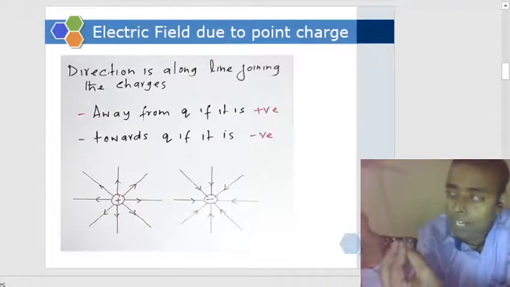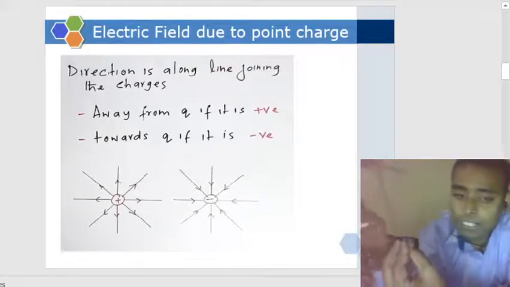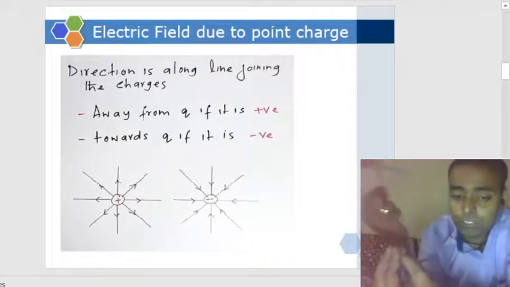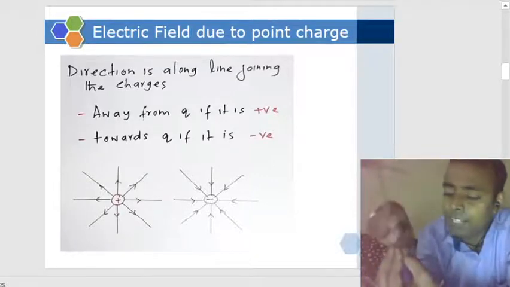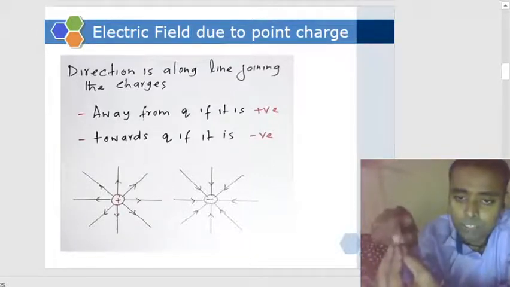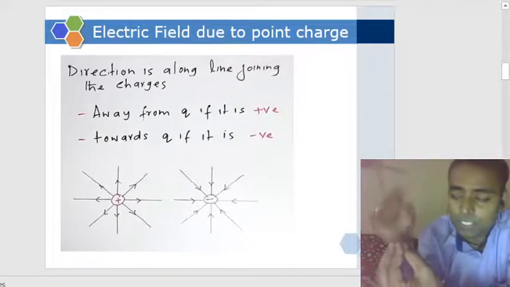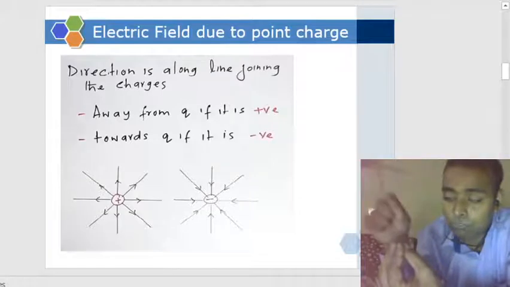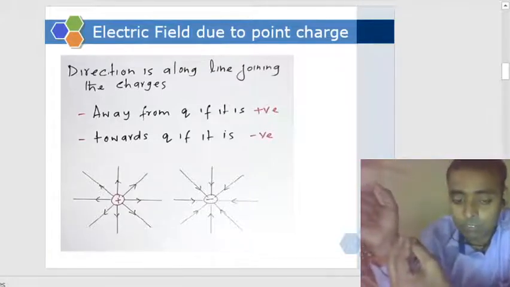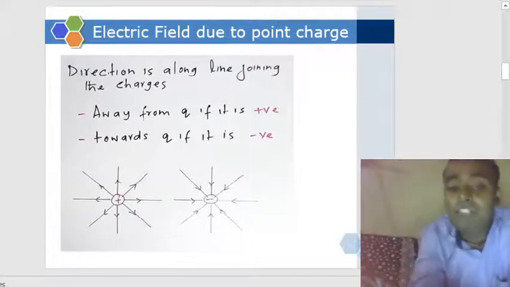I will bring a test charge, which is always positive and very, very much smaller than the charge whose field we are interested in. The force applied divided by that test charge is what we call the field, force per unit charge.